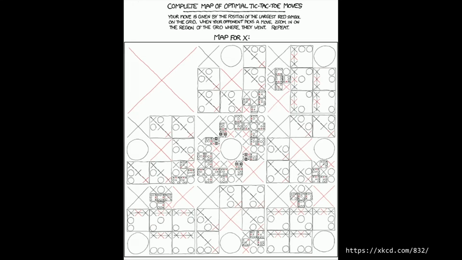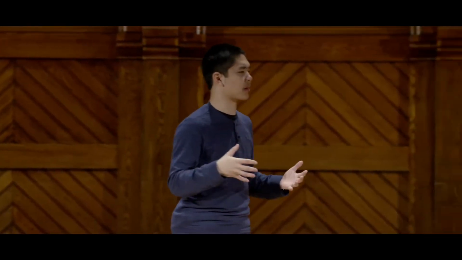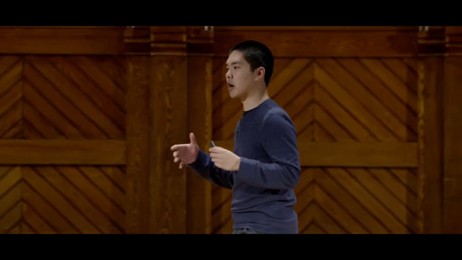It turns out that for tic-tac-toe, the solution is pretty simple because it's a small game. XKCD has famously put together a webcomic where he will tell you exactly what move to make as the optimal move to make, no matter what your opponent happens to do. This type of thing is not quite as possible for a much larger game like checkers or chess, for example, where chess is totally computationally intractable for most computers to be able to explore all the possible states. So we really need our AI to be far more intelligent about how they go about trying to deal with these problems and how they go about taking this environment that they find themselves in and ultimately searching for one of these solutions. So this then was a look at search in artificial intelligence.